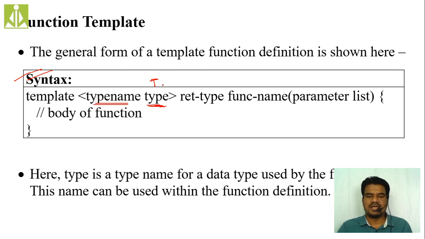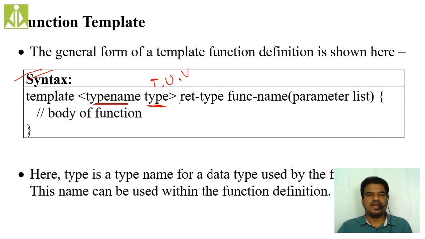We generally take capital T, and if you have multiple type names, then we take capital U and capital V likewise. So all capital letters we take as identifiers to differentiate them as template types. So the syntax: first the keyword template, then the keyword typename followed by the type. That type is an identifier, and generally we take it with capital letters T, U, V.